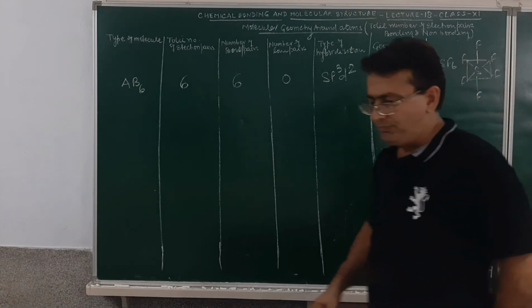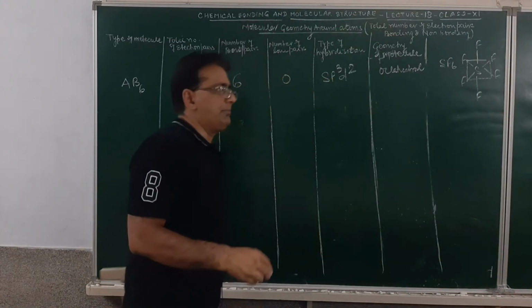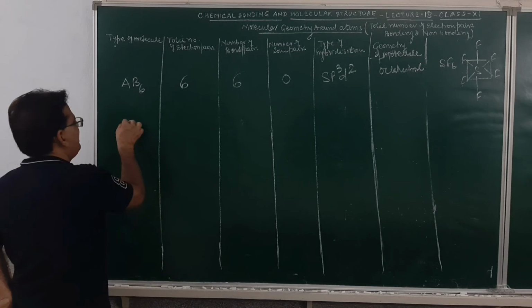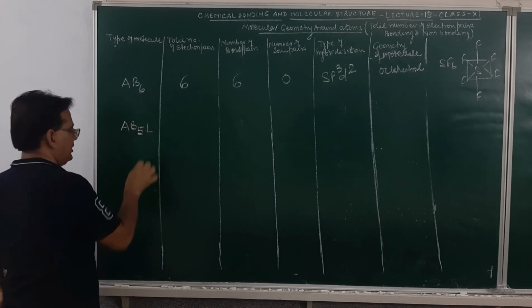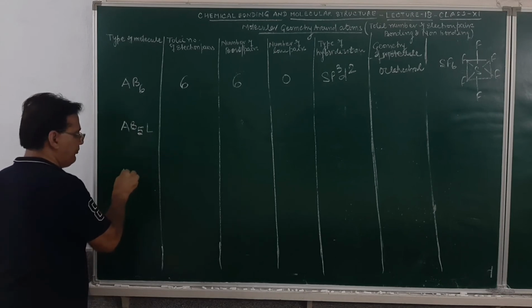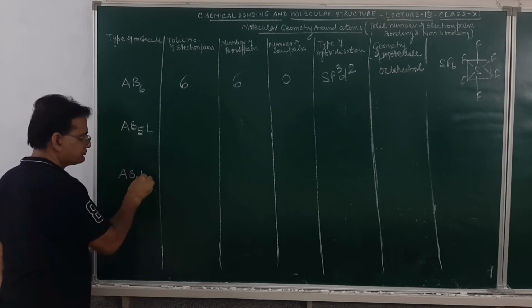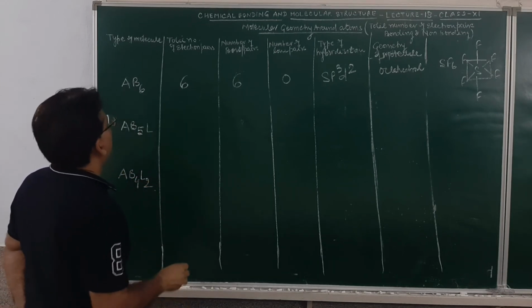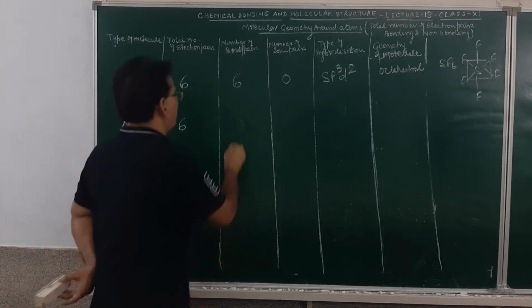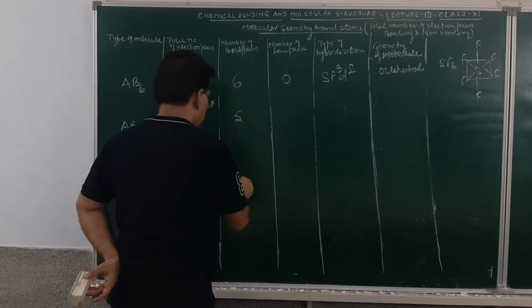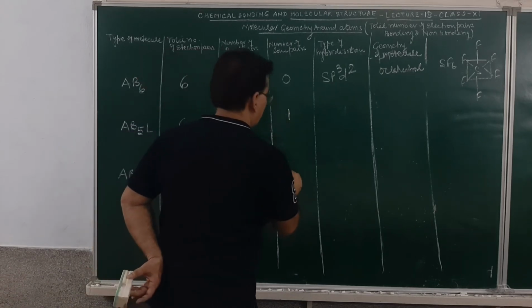Then there will be a lone pair of electrons and we will develop it as AB5L and then AB4L2. Total number of electron pairs 6, number of bond pairs 5, 4, lone pairs 1, 2.